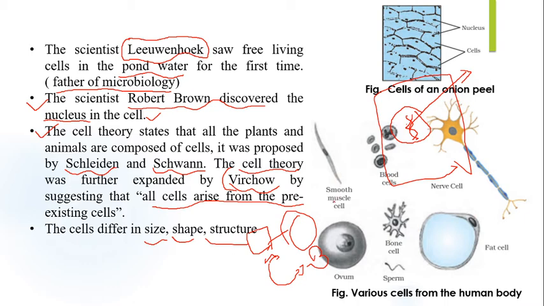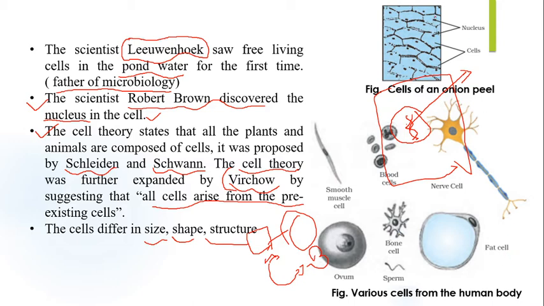Now these are the smooth muscle cells, and these are ovum cells and sperm cells. After the mixing of ovum and sperm there is a formation of zygote, so it's used in reproduction. And these are the bone cells, and these are the fat cells. So these are the different types of cells.